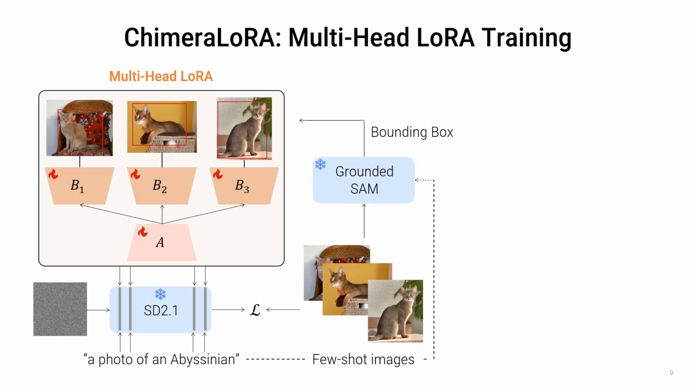We introduce a multi-head LoRA architecture. We decompose the adapter into a shared LoRA matrix A, which encodes class-level priors, and multiple per-image LoRA matrices B, each capturing image-specific characteristics. To preserve coherent semantics during training, we apply semantic boosting using Grounded-SAM to extract object bounding boxes, ensuring the shared adapter focuses on the target object.